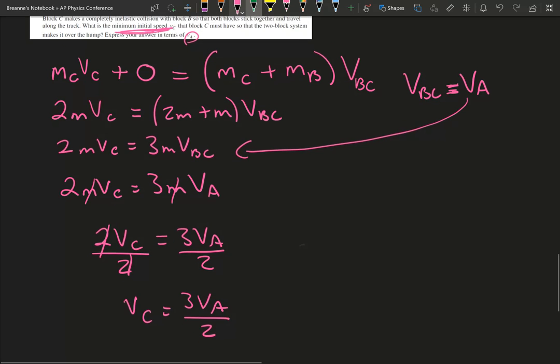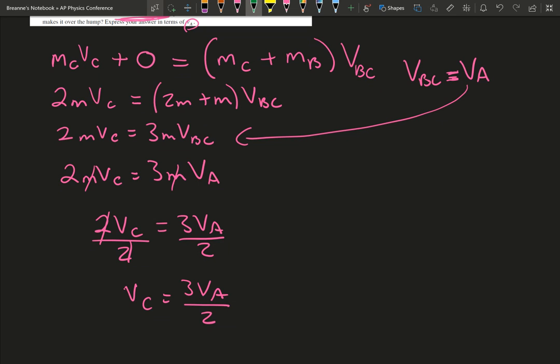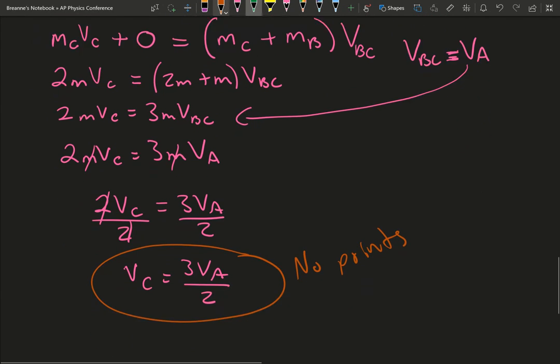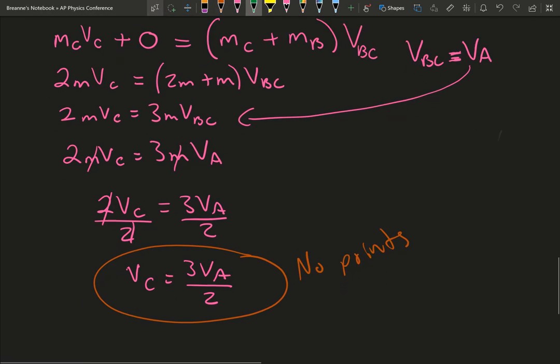I was looking at the AP key for this. The sad thing is you actually got no points for the final answer in this part. You got points for showing all the work, but absolutely no points for just the answer. It's very common that they don't give you points for getting the right answer, because they care about the steps. So you never just put the answer.